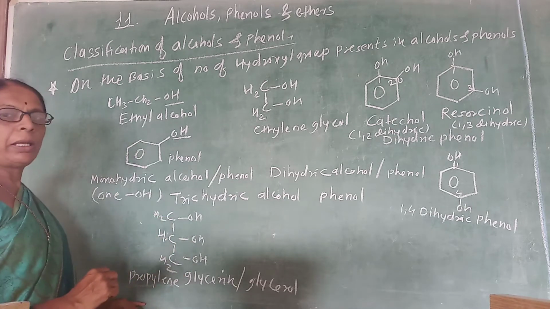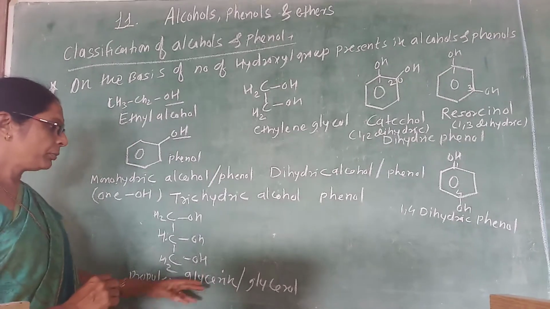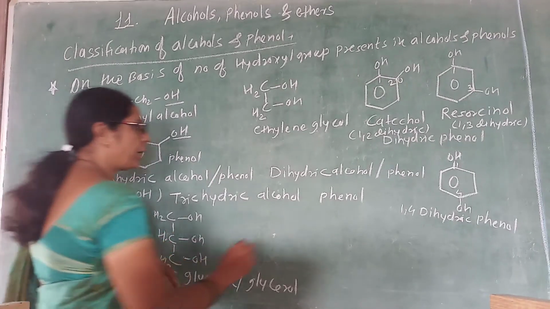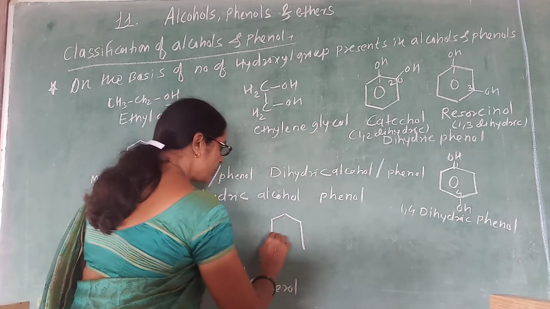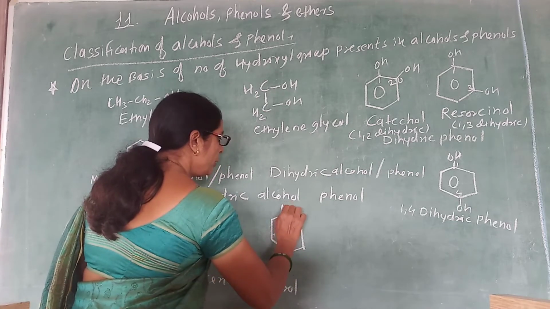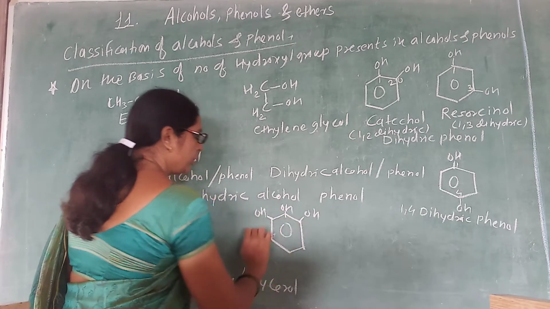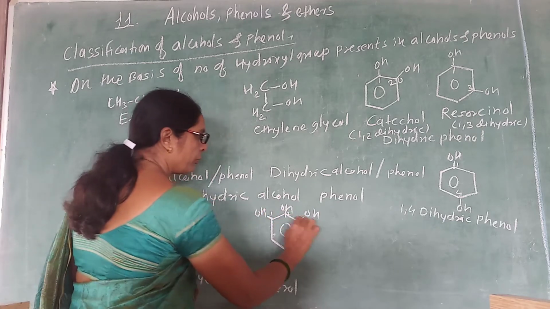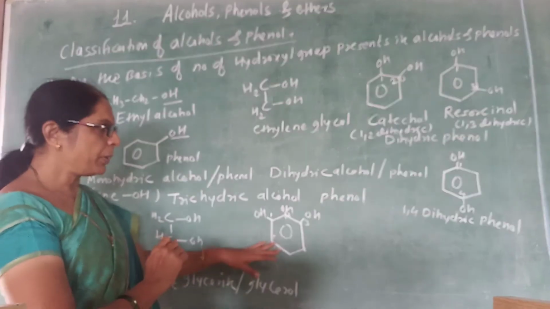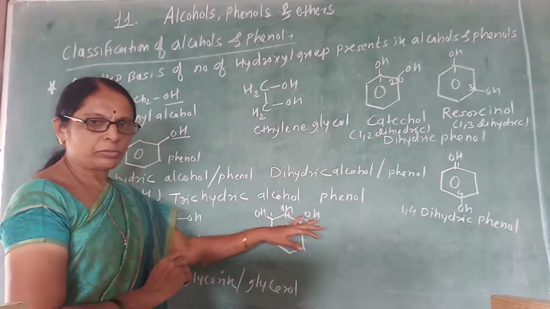So it is a propylene glycol. So this is an example of trihydric. Similarly, in the case of benzene, if there are 3 OH groups at positions 1, 2, 3, it is an example of trihydric. 1, 2, 3 is the minimum number.